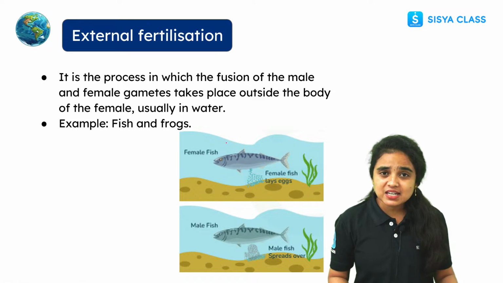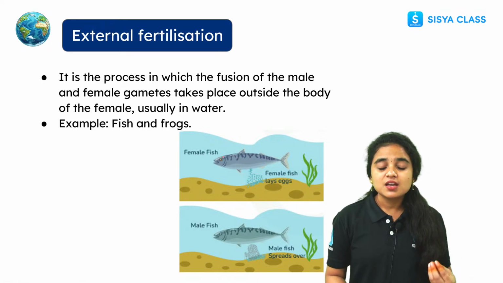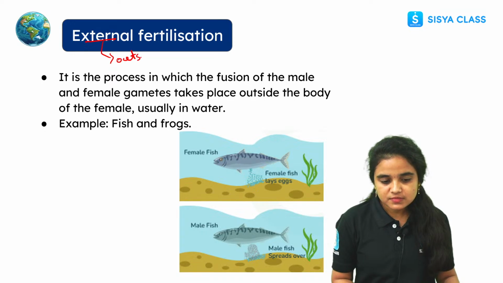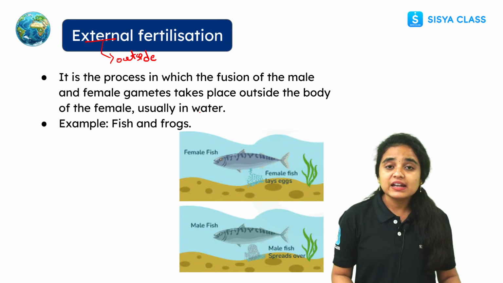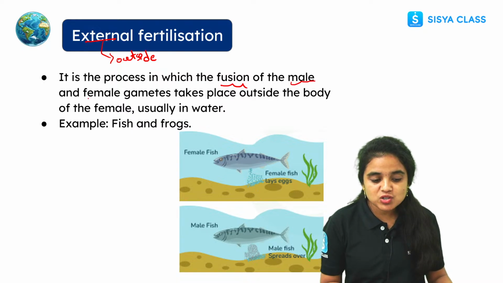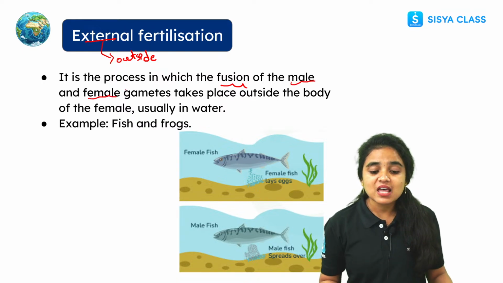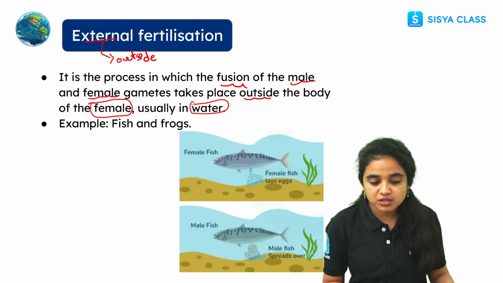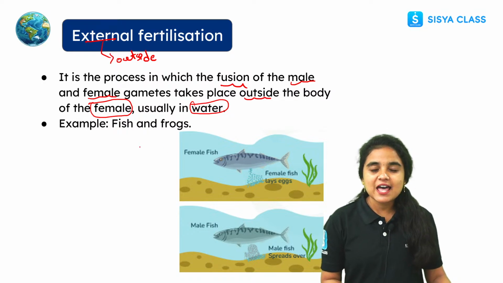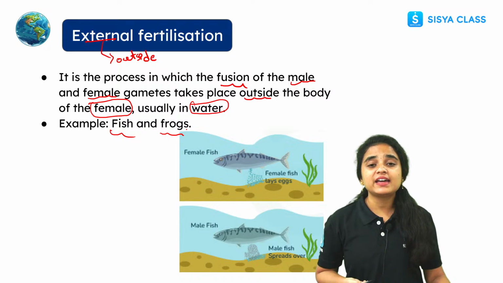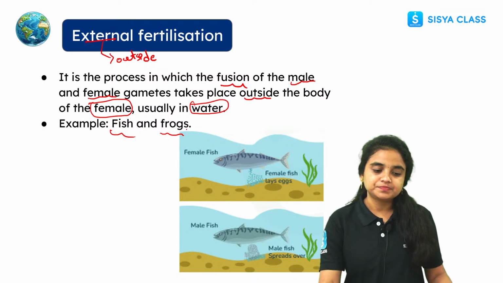While coming to external fertilization, we know external means outside, right? It is the process where the fusion of male and female gametes takes place outside the body, outside of the female body, usually mostly inside the water. Right, students? Examples are fishes and frogs, which participate mostly in external fertilization.